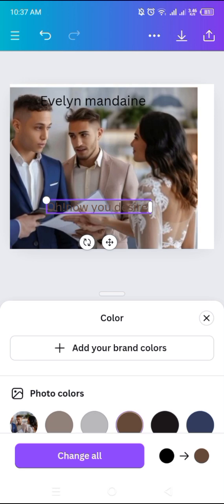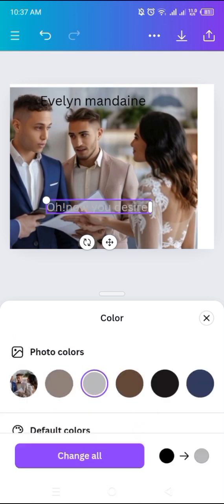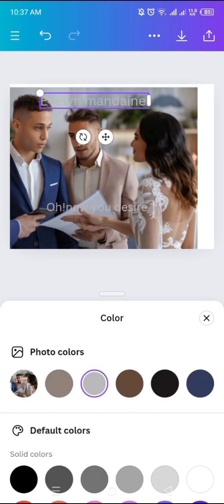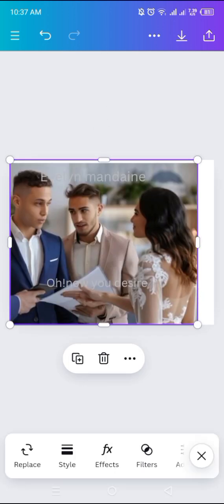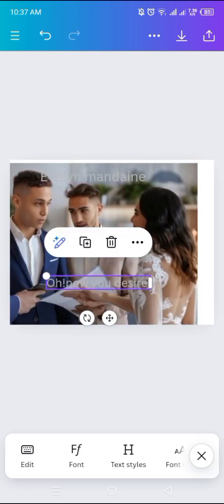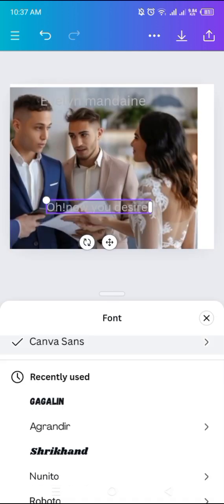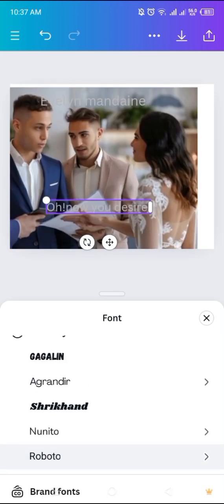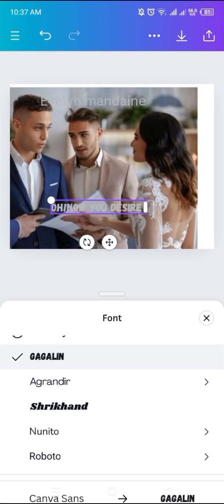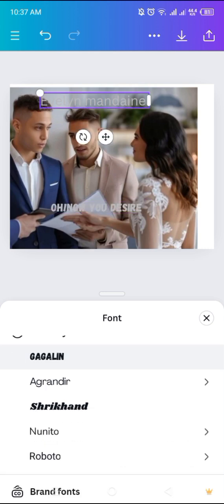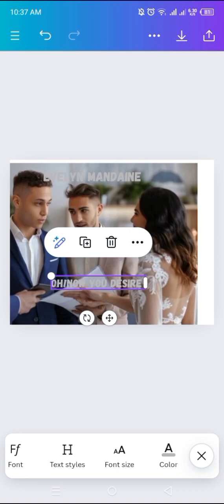And then you can change the color of the text so that it can be visible. I thought that one was visible and it looked good, but you can still change the font of the text, like Times New Roman, italics, and all that. And then I like to use the Gagaline font for some reason. It really makes the books appear good. So I would use that one.